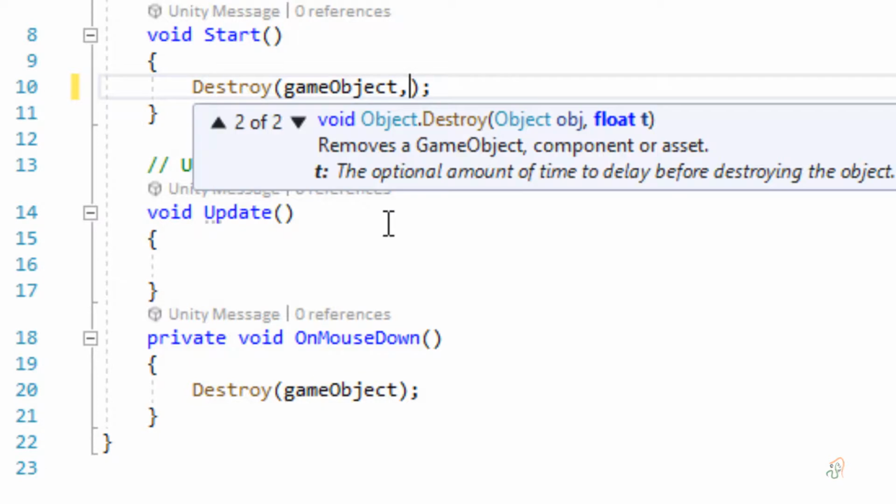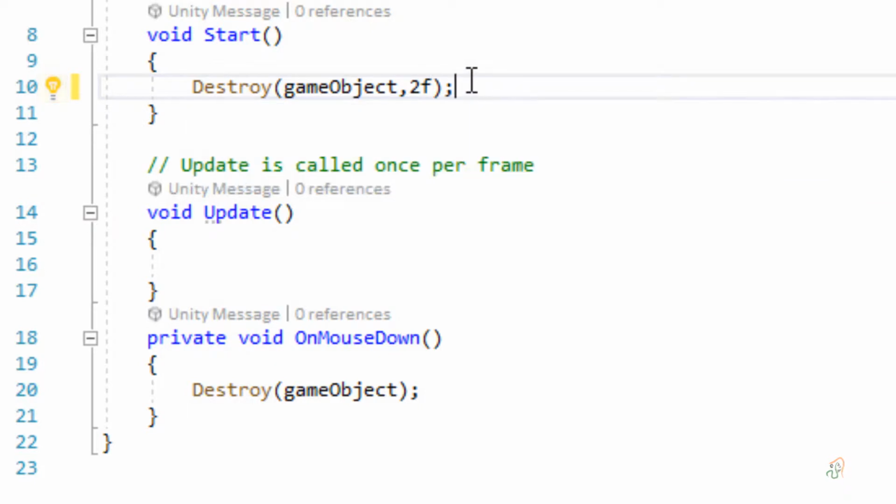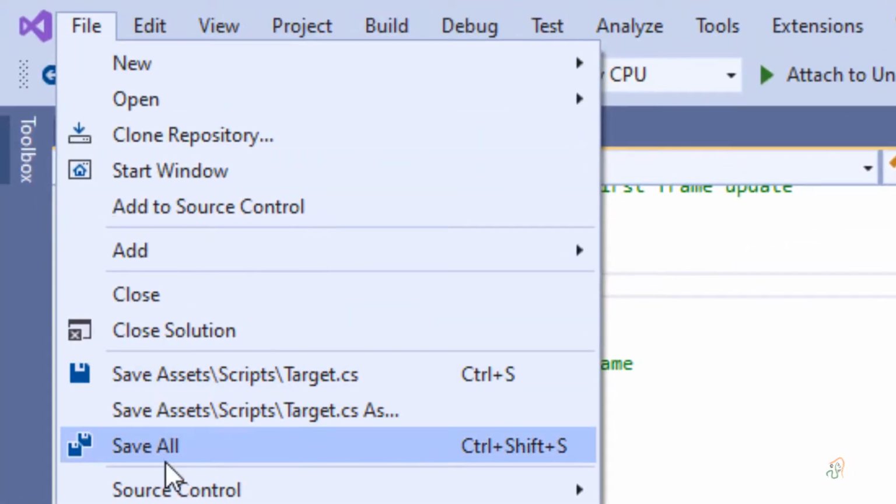So put a comma, and after the comma you can see here float. The second parameter I am going to mention is after how much time it should get self-destroyed. Say, for example, here I will put 2F. 2F means after every 2 seconds. As soon as it appears, if you click on the game object and destroy it, it will go away. Or even if you don't destroy it, after 2 seconds it gets destroyed by itself. This is the logic of this script. So now go to File, choose Save All.